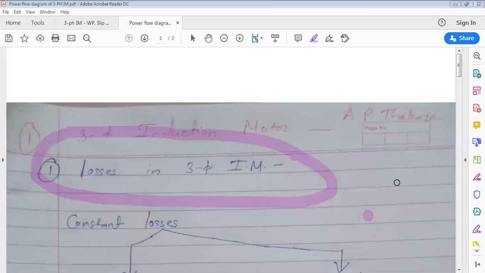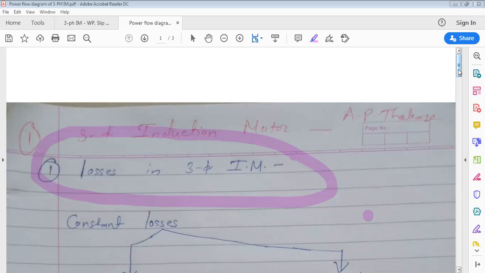That's why, which one has more core losses? Stator side core losses are more or rotor side core losses are more? Stator side. Very good. And compared to stator side core loss, rotor core losses are very less, as frequency is very less. That's why in the power flow diagram of three-phase induction motor, we are going to neglect rotor side core losses. Clear?